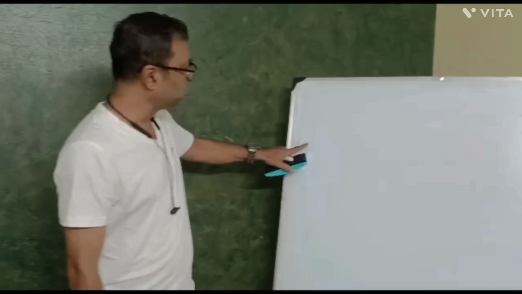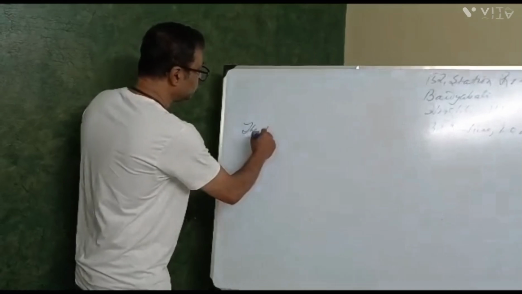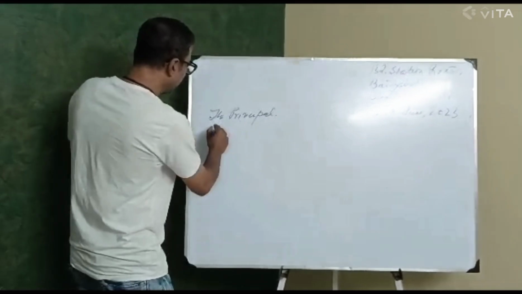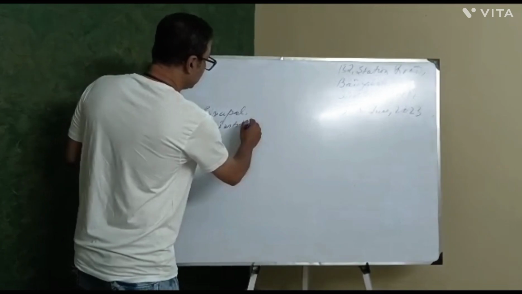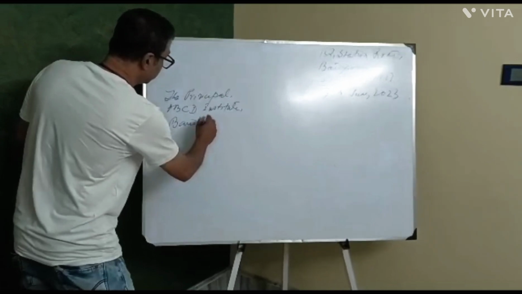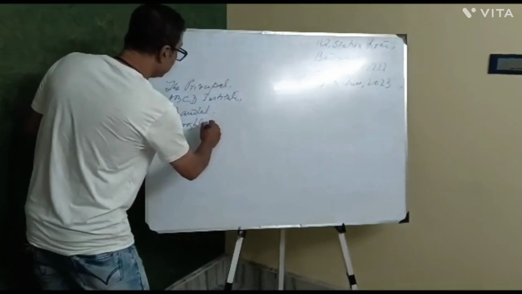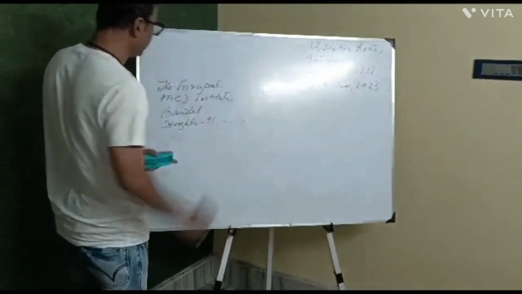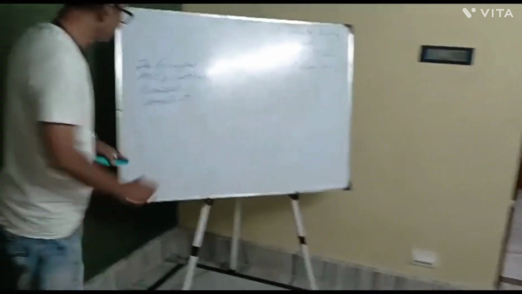Suppose you are writing a letter to the principal of your institution. How will it go? The principal. Don't write 2, that has become obsolete. The principal, ABCD Institute, suppose. Write the name of the institute. Say, Bandel. It can be any other place. Hooghly, again you write the district, then give the pin code. I'm not very sure, but the pin code of Bandel must be 7 or something. So that's it. Here you write the receiver's address.